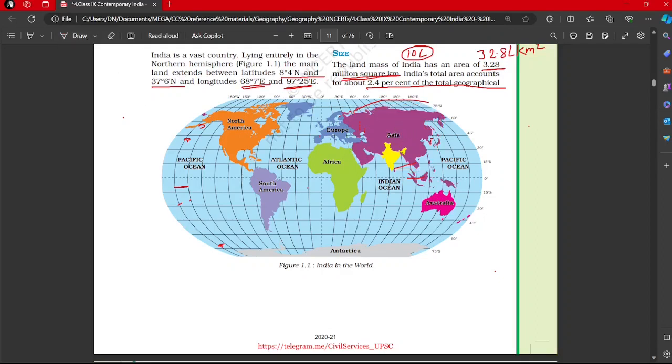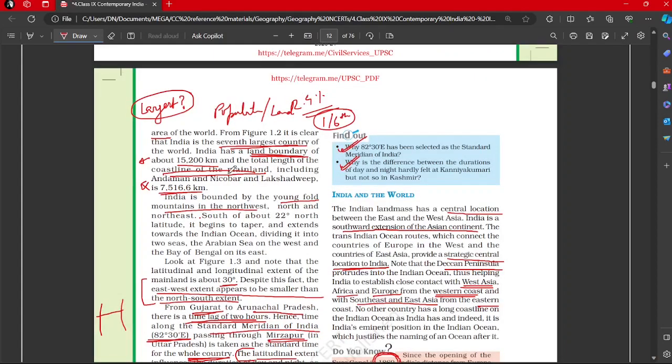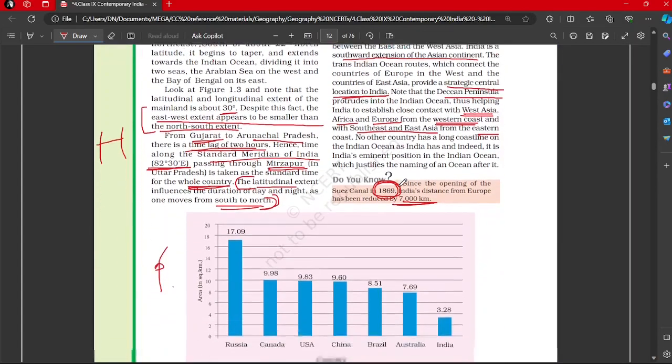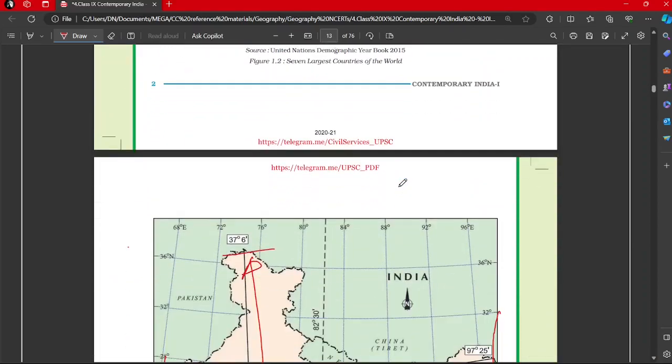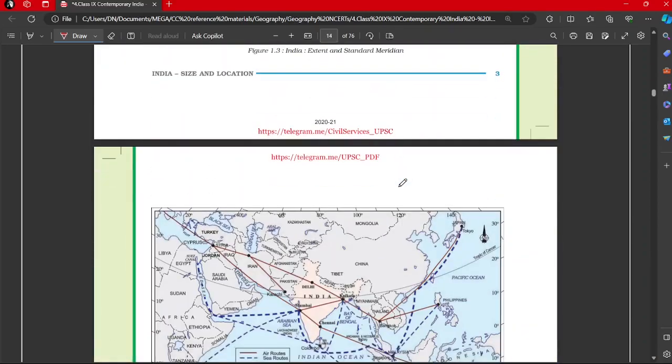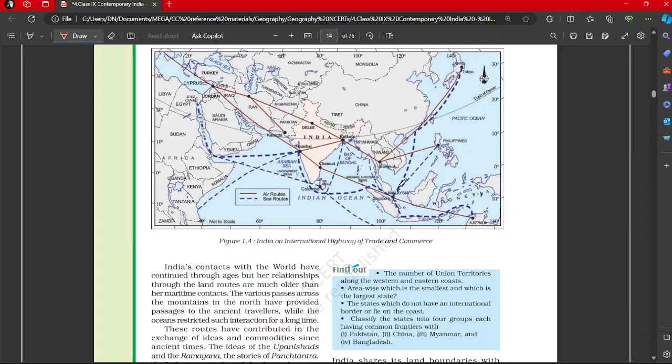Okay, so moving on to the next passage. These are the trade routes, and these are also being shown here. You see, the route through the Suez Canal is here, and then you have the western coast of India, the eastern coast of India. This is Andaman and Nicobar, and this is the Strait of Malacca.